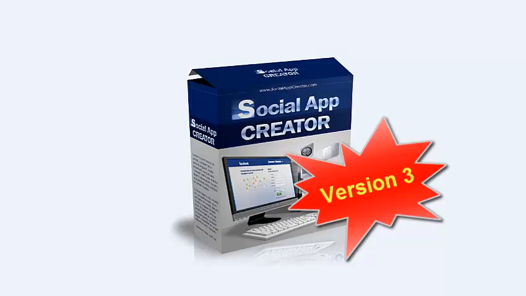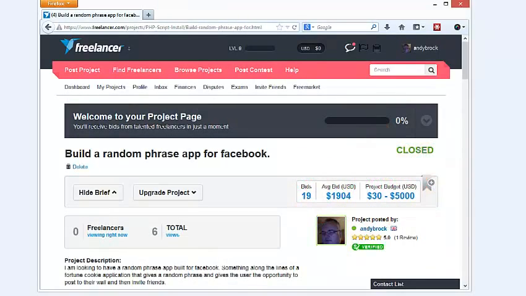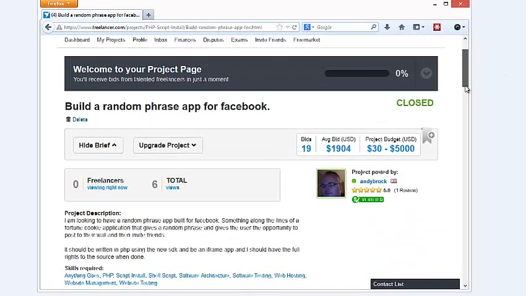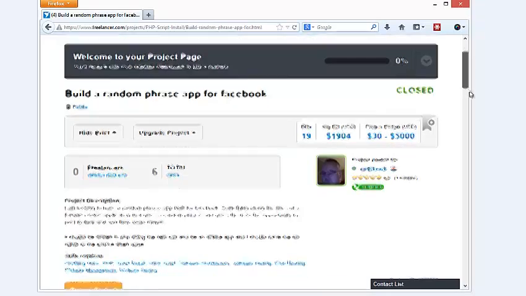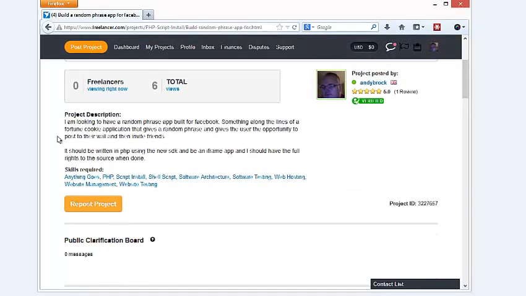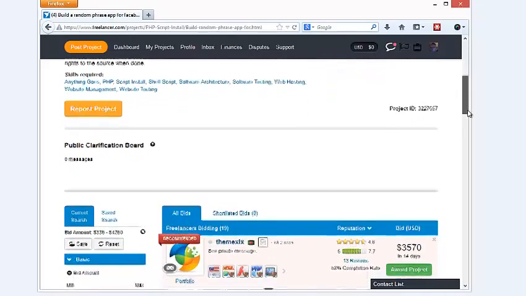Let me show you what I was talking about if you were to go out and get quotes for an app. Here is a real job I posted on Freelancer, and it was to build a random phrase app for Facebook. You can see up here it says I'm looking to have a random phrase app built, something along the lines of a fortune cookie that gives a random phrase. So in other words, a really simple app. That's all I wanted. It had to be built in PHP. That was the only criteria I gave.